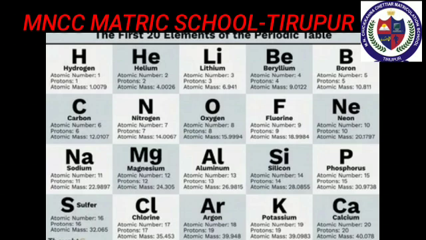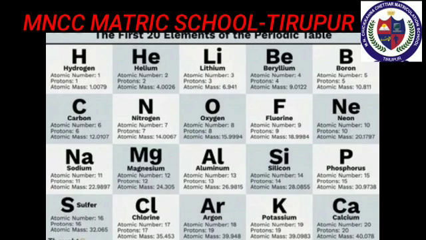Now we can see about elements. Already we know that there are 118 elements in the periodic table. First, we can learn about the definition of elements. All substances on earth are made up of certain simple substances called elements.